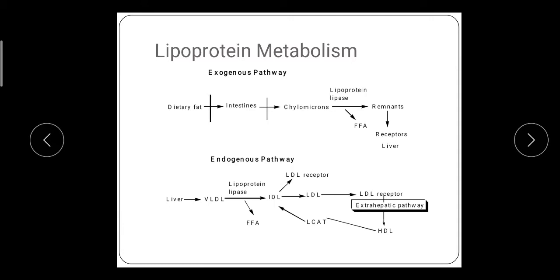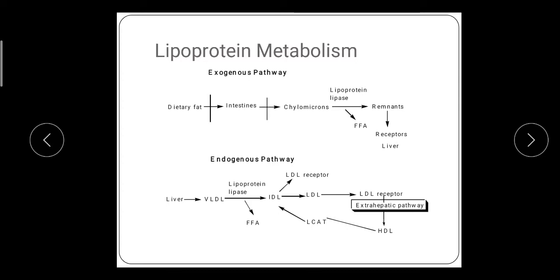Some IDL bind to the LDL receptor in the liver and are cleared from the plasma by endocytosis. Approximately half of the circulating IDL is converted into LDL in the plasma by additional loss of triglyceride. So 50% bind to the receptor and 50% of IDL convert into LDL.